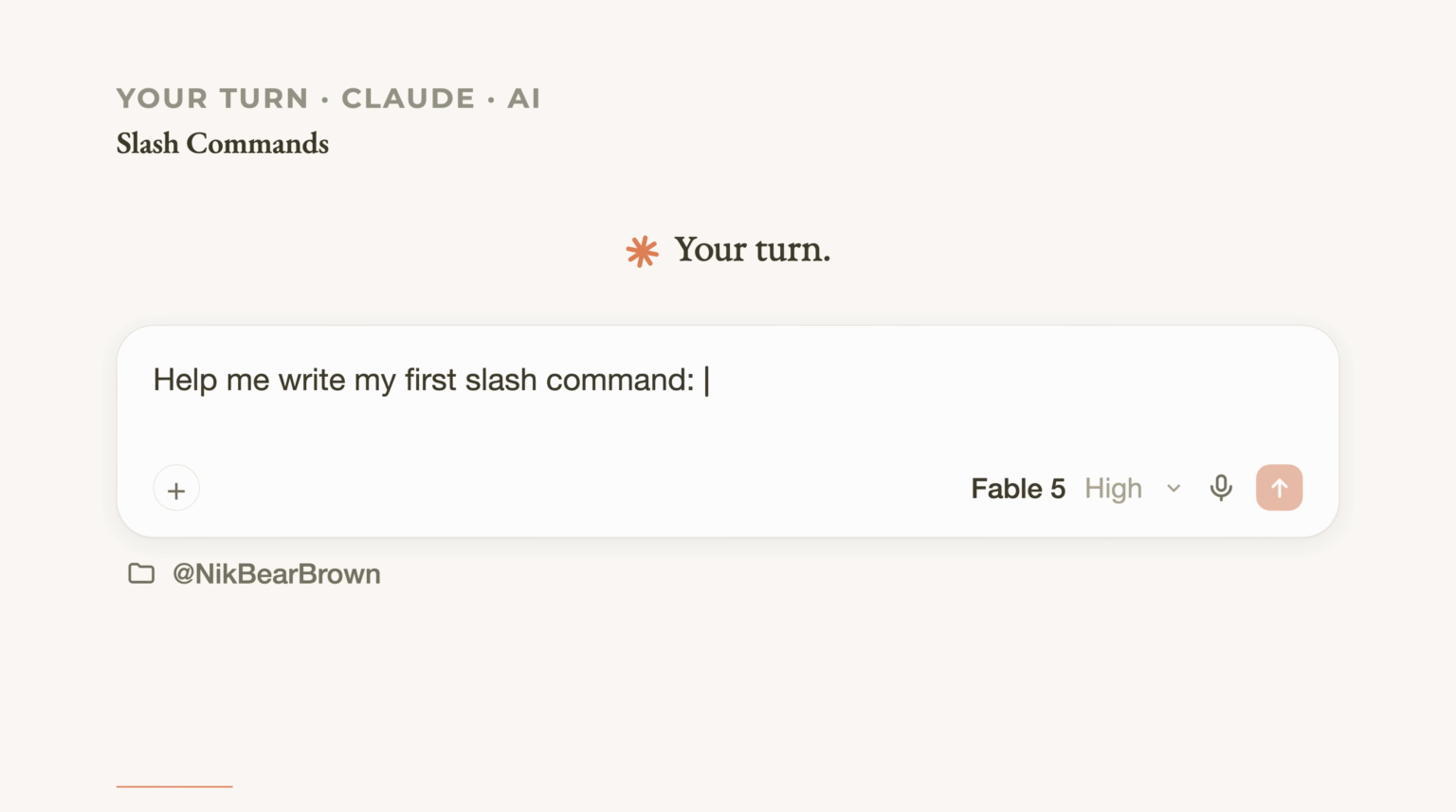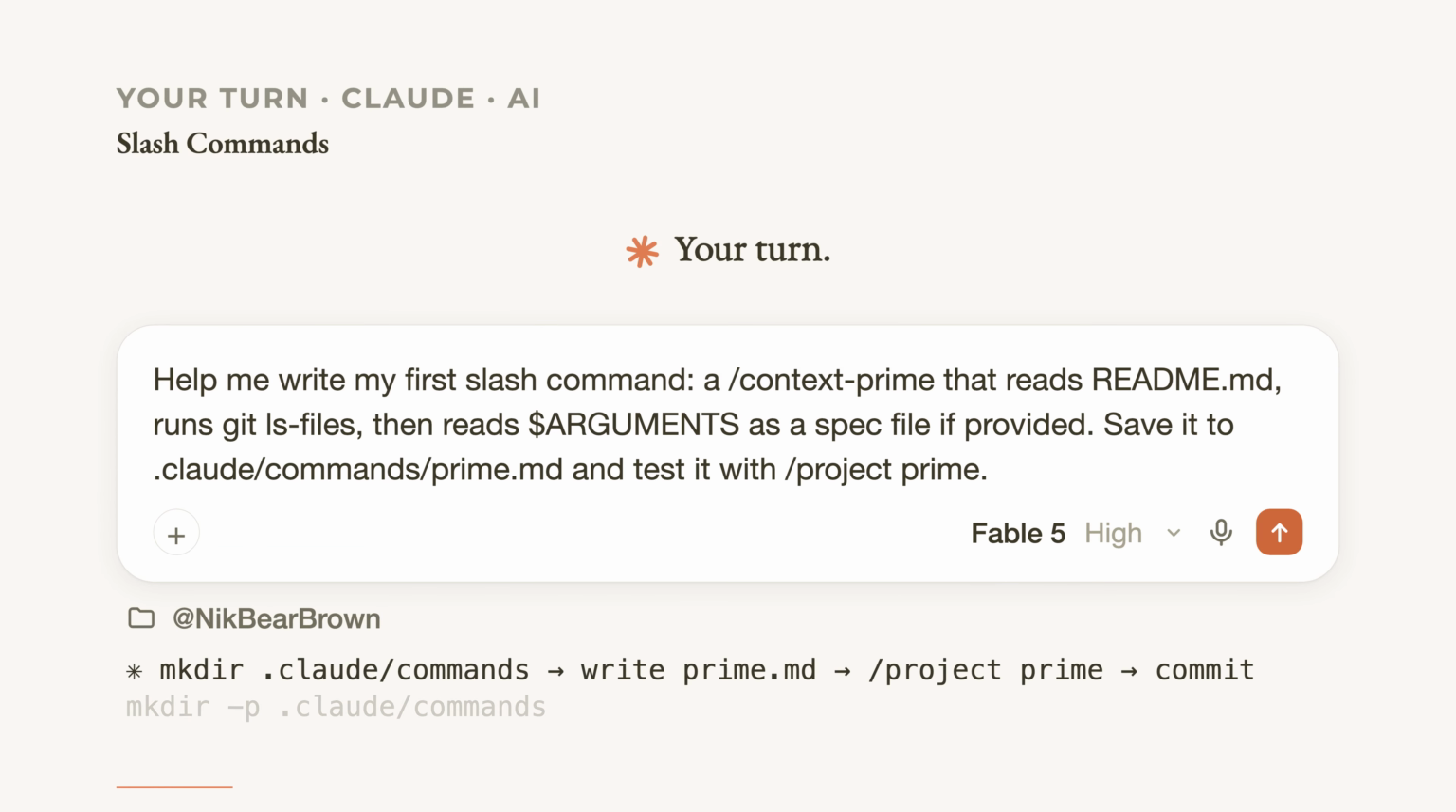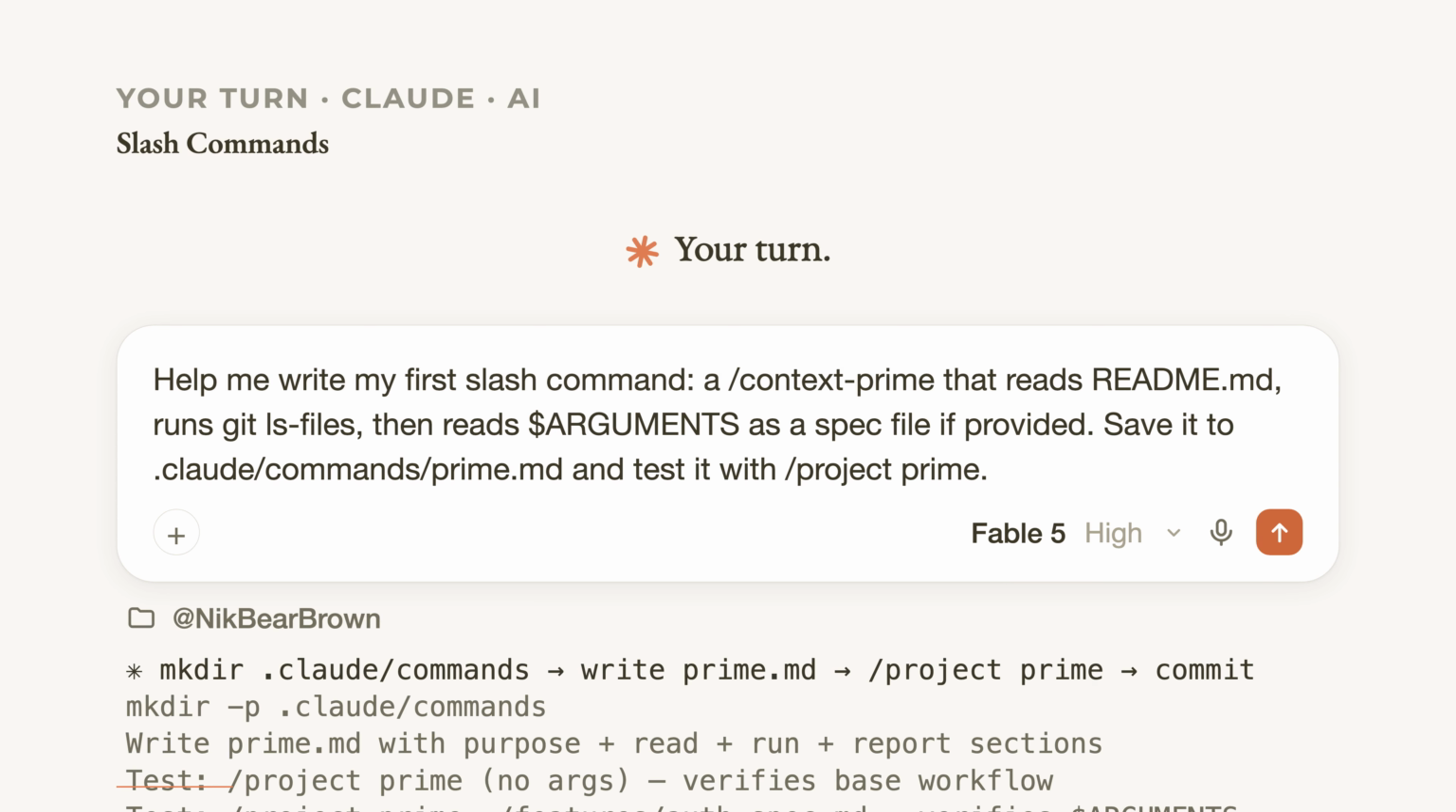Your turn: create one /command today. Take the prompt you type most often, your context prime, your code review request, your test generation template, and write it to .claude/commands/your-command-name.md, run it, verify it works, commit it. That file is now a reusable compute asset that compounds every week you use it. Start with one, build the library from there.